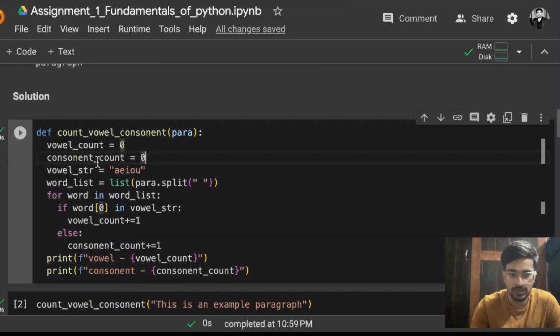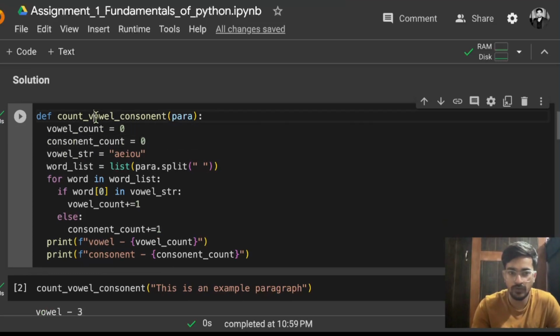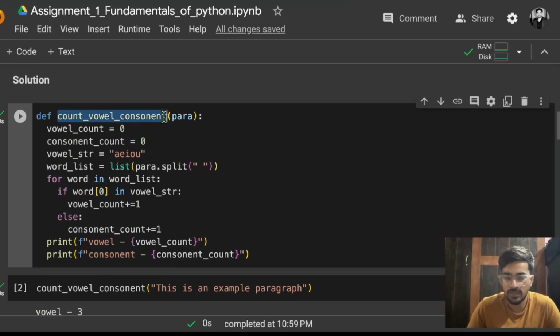So let's discuss the solution. So def count_vowel_consonant. You have to just give a function name. You can give any function name, but remember, whatever name you give to the function, it should be relevant and meaningful. So you can say count_vowel_consonant, which is meaningful since it is going to count the vowels and consonants. And what is the parameter that we are passing? Para. This is just a variable name which I have given.